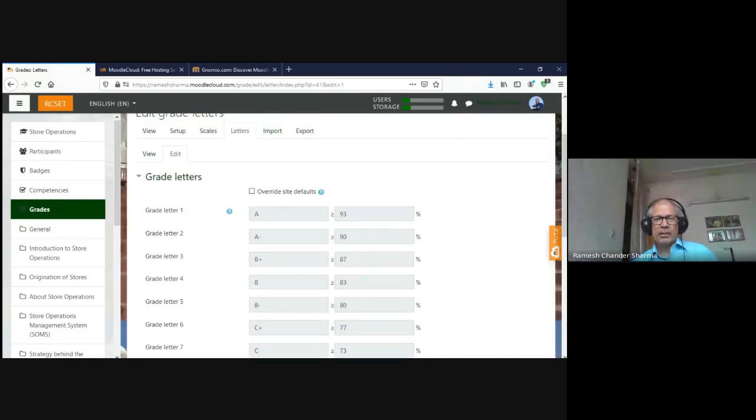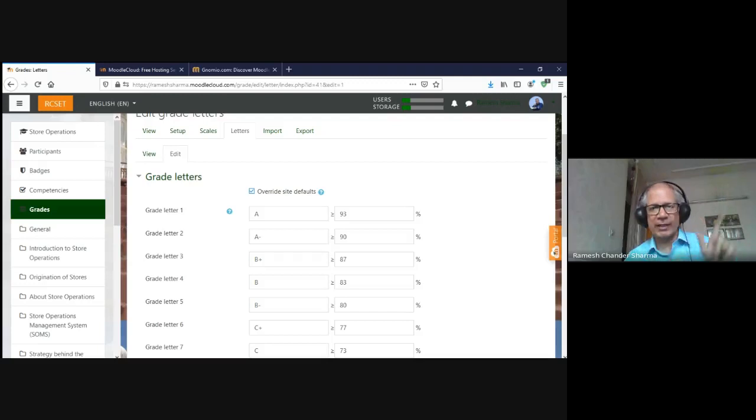In Moodle, there are two kinds of settings, course-wise and site-wise. Course-wise settings affect only a particular course, like your course. So the settings for your course may not affect the course settings of Professor Parveen. But if you make it site-wide, then it will apply to all the courses available. That is possible, and it can be very easily fixed from here.